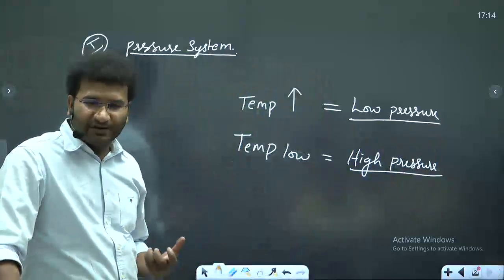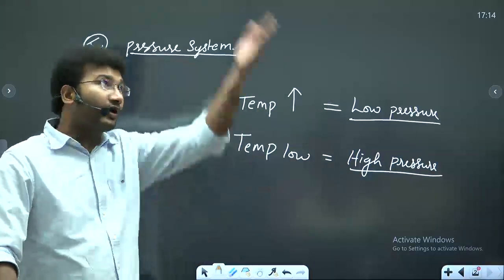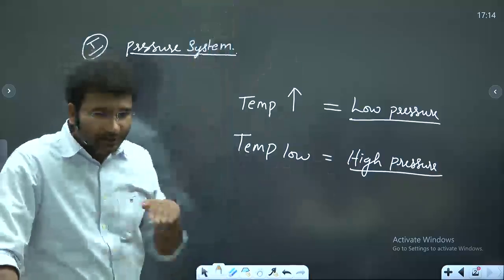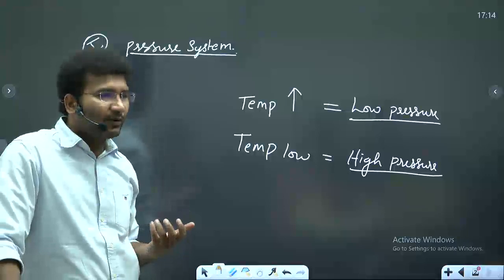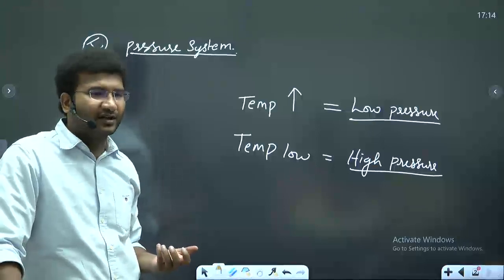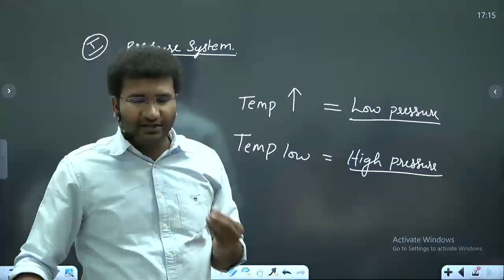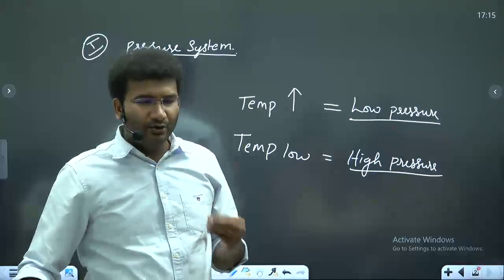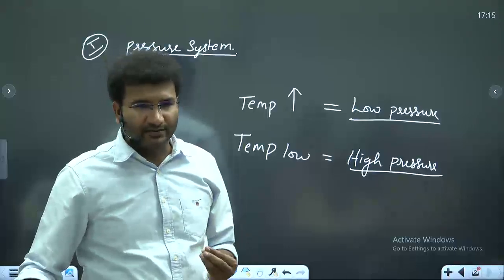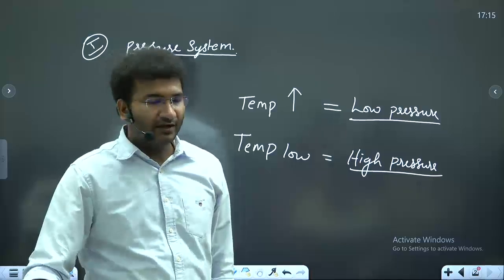The concept of high pressure and low pressure is studied at two different levels. One vertically and the other one horizontally, right? How is vertical pressure different from horizontal pressure? Let's try to understand. For that, first you need to understand what the term pressure means. What do you mean by atmospheric pressure? How do you define it?